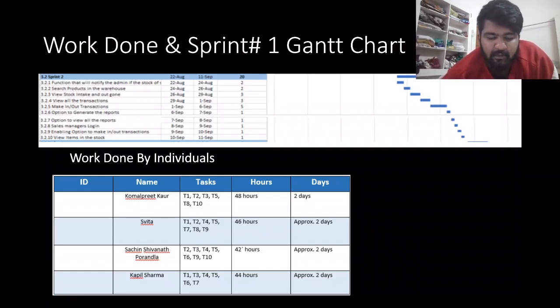The work done on the Sprint 1 Gantt chart, the work done by the individuals and the tasks and the days they have spent. The team developed the basic modules for the system in which transactions, stock management and CRUD operations are included. The wish list, which is the goal, is to complete Sprint 2 and all the tasks that are included in it. We have started with some basic yet important modules of the system, which are transaction modules, stock management modules, and some of the others in which CRUD operations are involved.